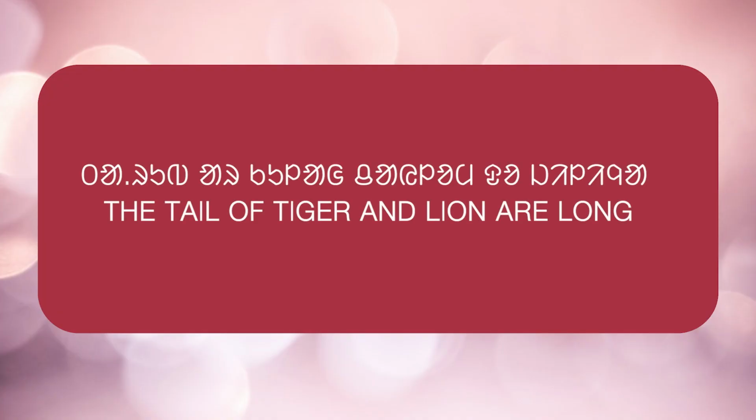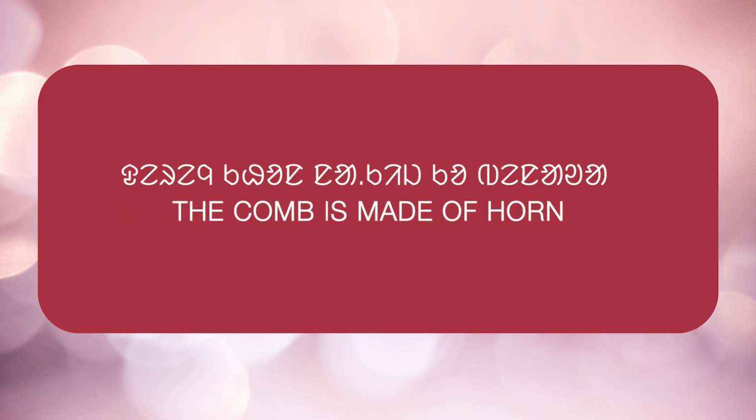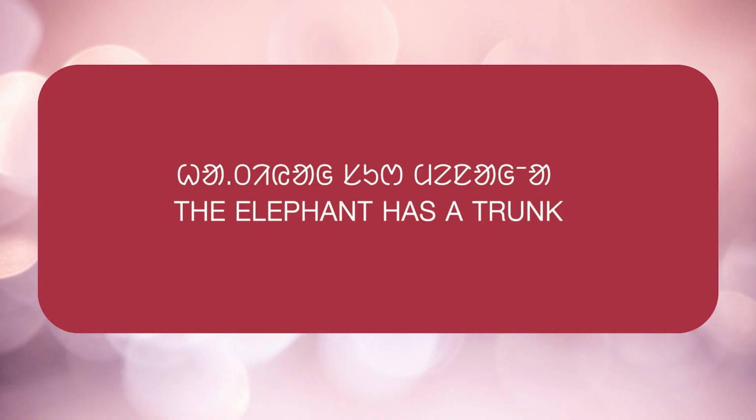Tarub are kula chylom do jilinga, which means the tail of tiger and lion are long. Dereng khon naki ko benawa, which means the comb is made of horn. Hutia sur menaa, which means the elephant has a trunk. Now look at these sentences carefully, one by one, and observe them.